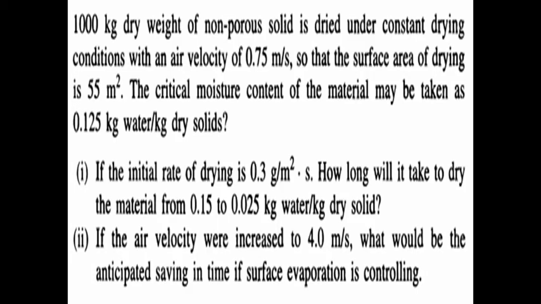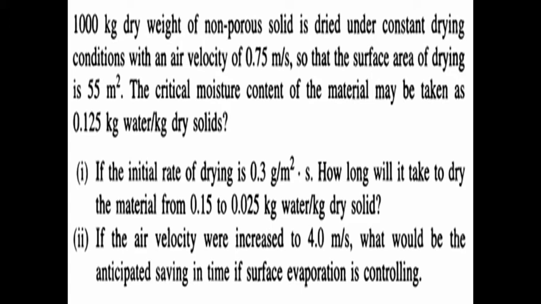First question: 1000 kg dry weight of non-porous solid is dried under constant drying condition with an air velocity of 0.75 meter per second, so that the surface area of drying is 55 meter square.